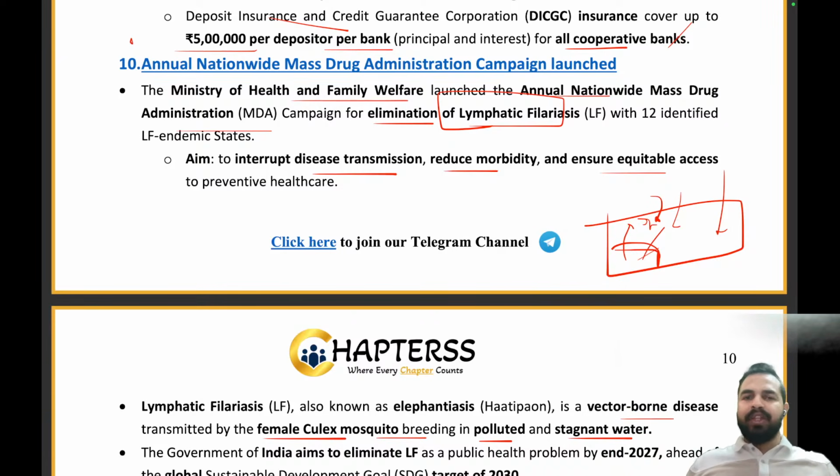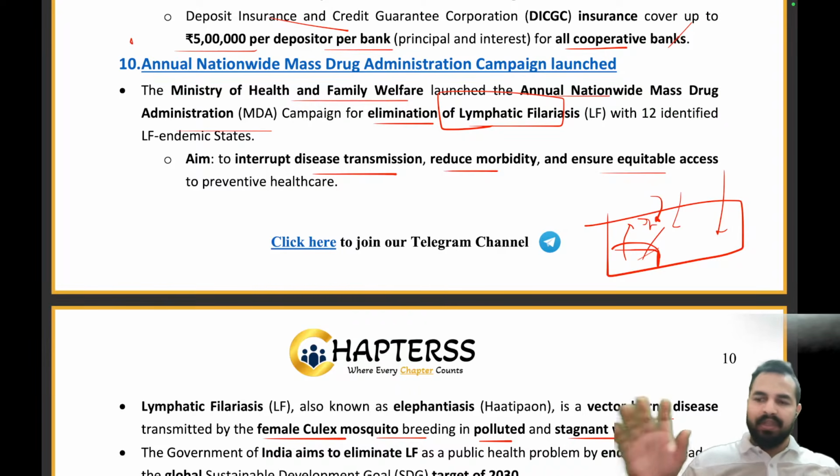Now, what happens is that when these mosquitoes spread the disease of lymphatic filariasis to the people, their legs get swollen up. Their limbs just get swollen up, and it really becomes like the leg of an elephant because it is that much swollen. So that's why it is called hathi paw. And it is called lymphatic filariasis. Understood, my dear friends? Getting it?